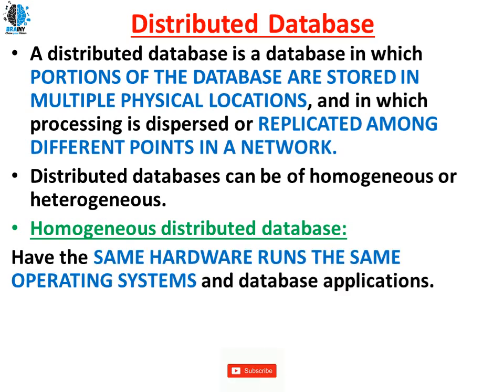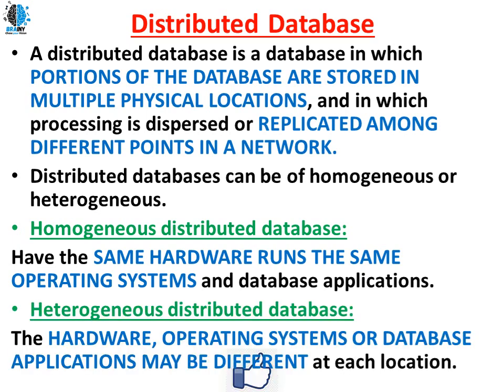A homogeneous distributed database has the same hardware, runs on the same operating system and the same database application. Whereas in heterogeneous, the hardware, operating system or database may be different. If I have one database at my end using Microsoft Windows, and I'm maintaining the same data in your laptop, which is a Mac, my operating system and hardware are different from yours.